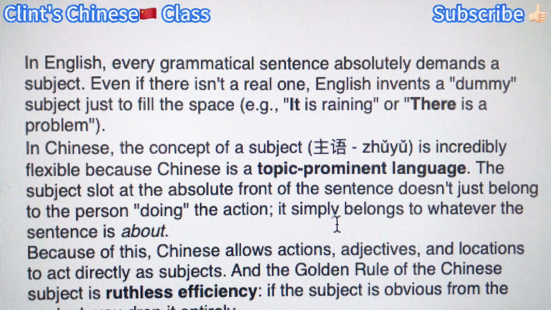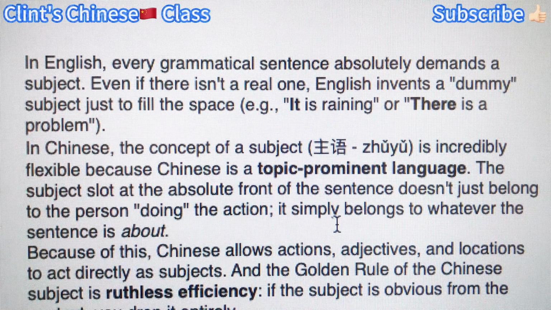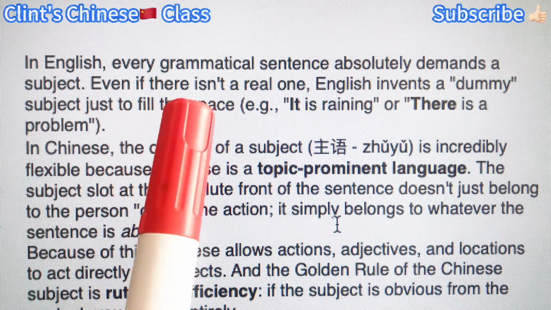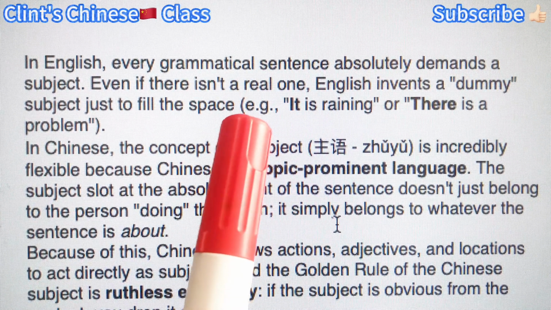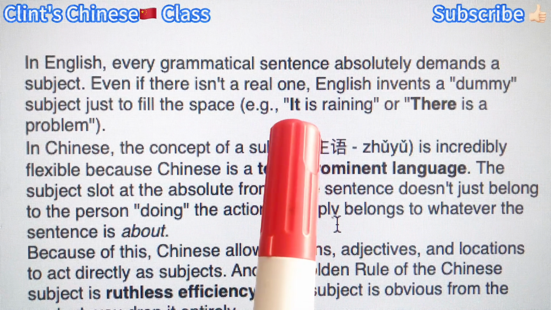It's actually quite easy to understand, right? Somebody does something. You always need a subject to take the action, right? And if there is no subject, you can omit it or invent a dummy subject like "it is raining."